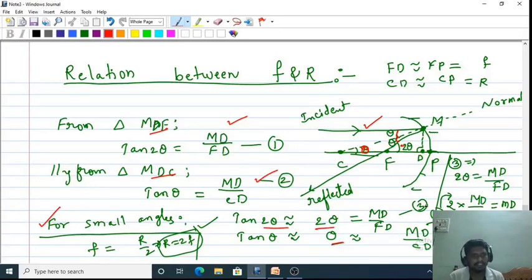Okay, by combining equation number 3 and 4, we will get a relation between FD and CD. So FD is approximately equal to FP, and CD is approximately equal to CP. Why? Because if the light rays are close to the principal axis, we can use this approximation. So these two are replaced by f and R. So finally we got a relation between radius of curvature and focal length.